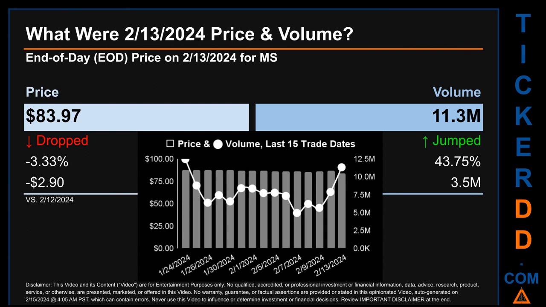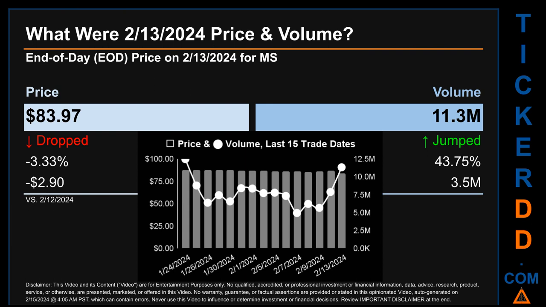On Tuesday, February 13, 2024, MS had an end-of-day price of $83.97 and volume of about 11.3 million. Compared to the previous trading day, the price dropped 3.33%, losing $2.90, while volume jumped 43.75%, increasing about 3.5 million. The graph shows price and volume for the last 15 trade dates.